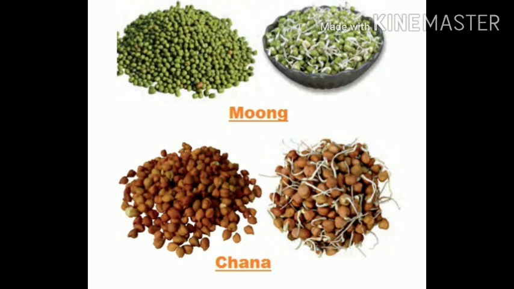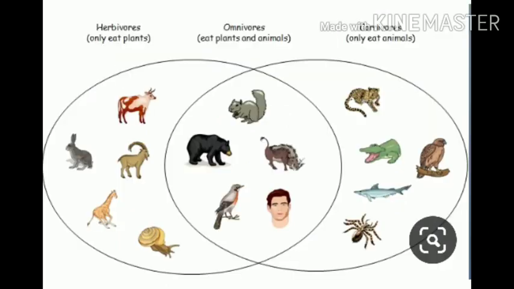To make the sprouts, we have to take some seeds in a container filled with water and leave it for a day. Next day, drain the water and wrap the seeds in a wet cloth and put it aside. The second next day, you can see the white structure grown on the seed. These are the sprouted seeds. You can eat them as it is or boil them and eat. They are very healthy to eat.